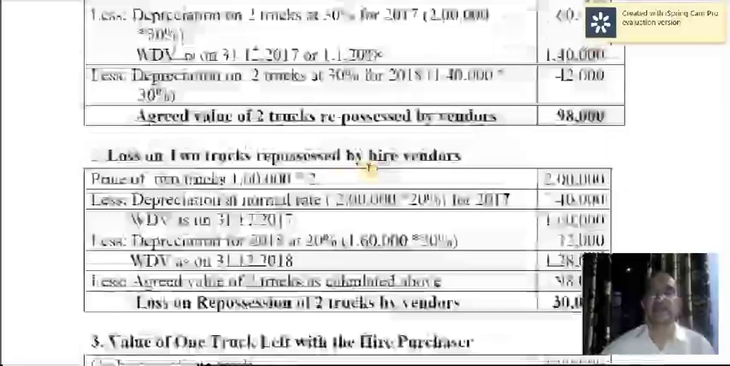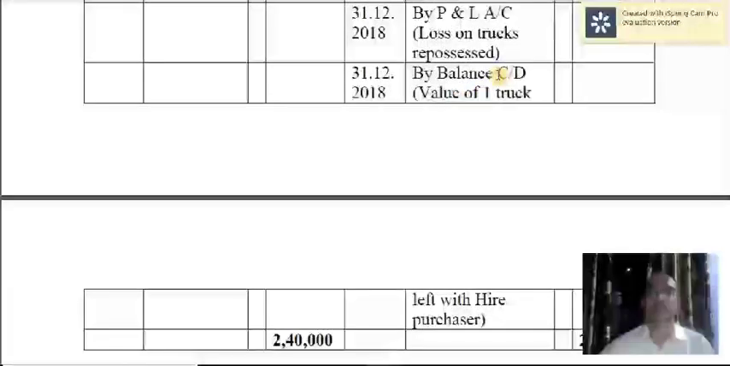That will be recorded as by balance carried down. Next year it will appear as to balance brought down, because you cannot close this account, because still 1 truck is with you and there is a continuation of a relationship between you and the hire seller.